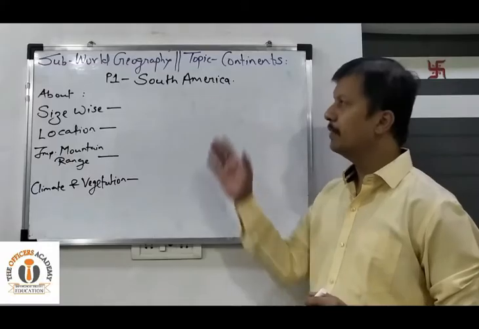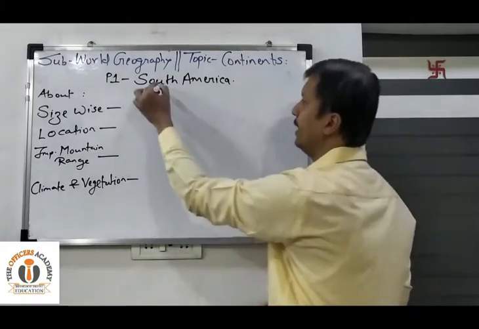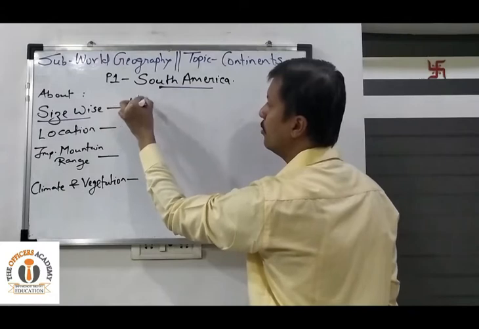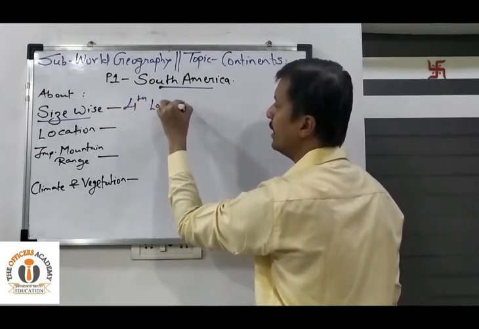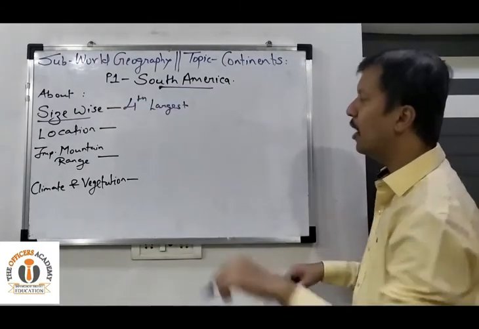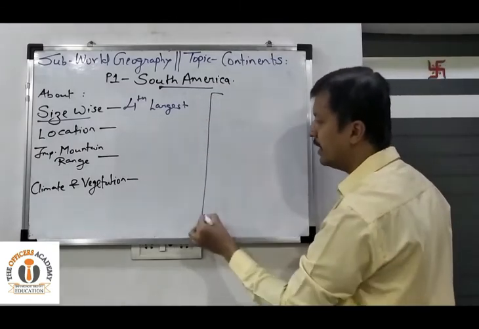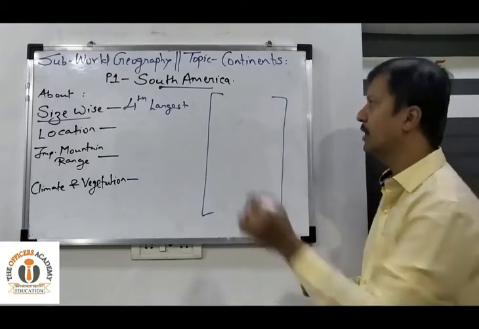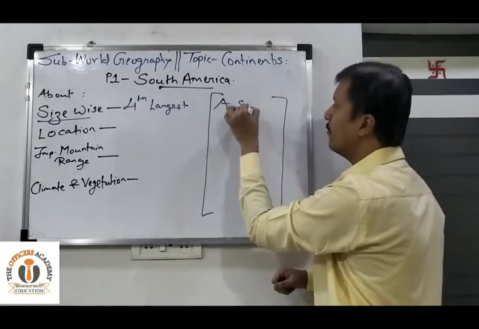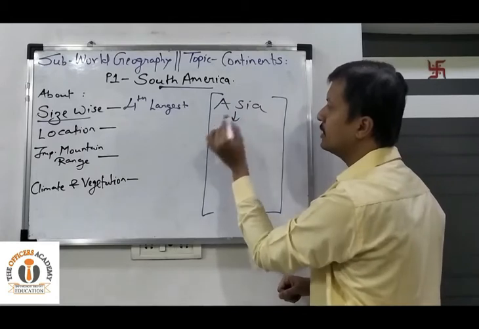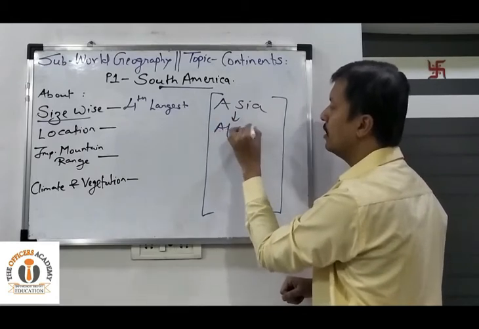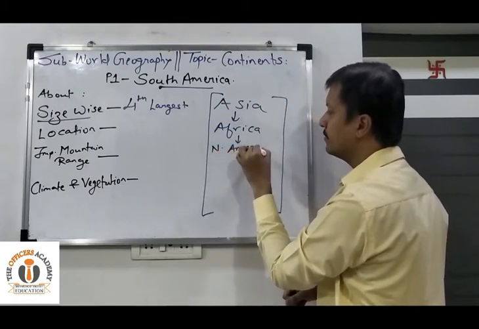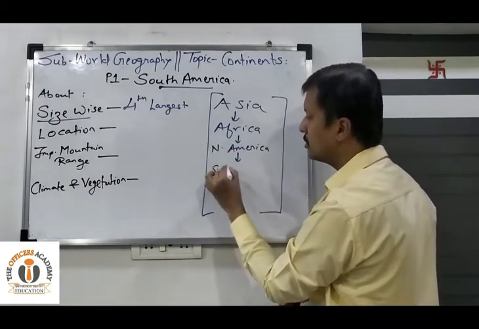So now let us study some basic introduction about South American continent. Now size wise if we see, South American continent is the fourth largest continent in the world. Okay, so if we try to arrange all the 7 continents in the descending order of their size, that is from biggest to smallest, so the order goes this way. First largest continent in the world is Asia, followed by Africa, then comes North American continent, okay, then comes South America,